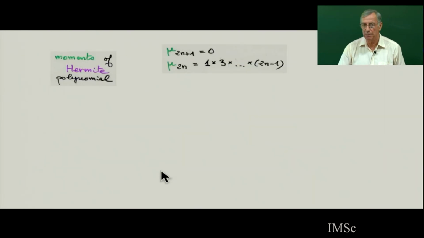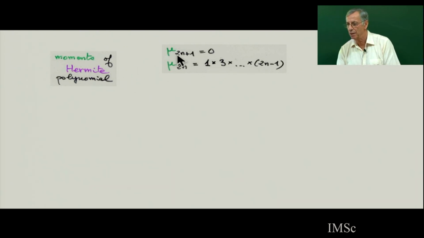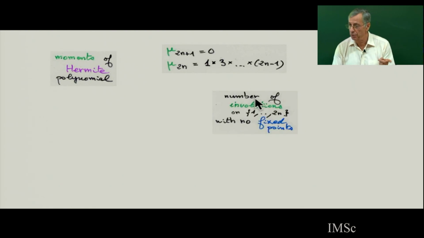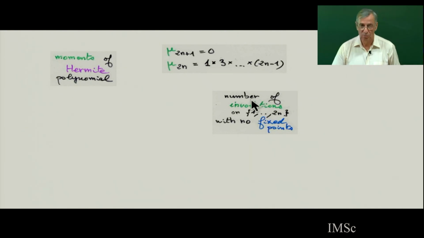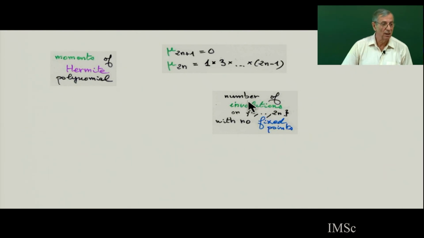So we have seen Hermite polynomials. And the moments of Hermite are, again, 0 if it's an odd number, and mu 2n equals 1 multiplied by 3, multiplied by 5, etc. And what is this? This is the number of involutions with no fixed point. So it's very classical.